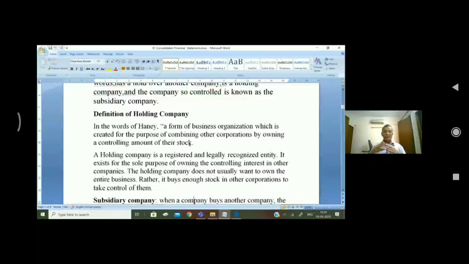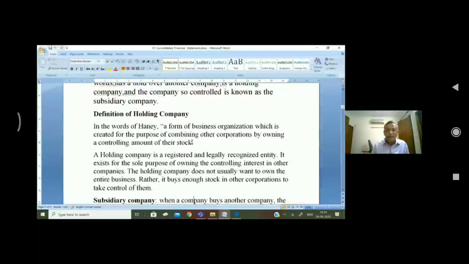When a company purchases a majority share, meaning more than 51%, we say it has a controlling amount of their stock. To repeat, a holding company is a form of business organization created for the purpose of combining other corporations by owning a controlling amount of their stock.